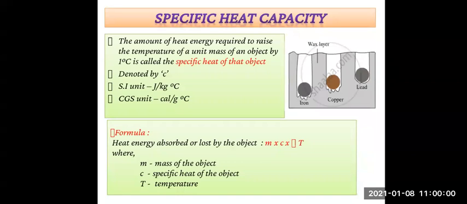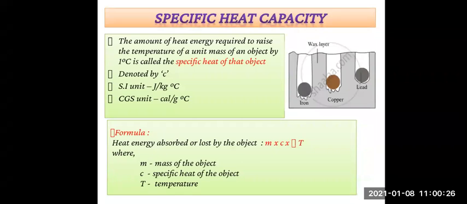So these are the specific heats of some of the substances. About 8 examples are given here, so go through that. Now, next point. The last 2 points we are going to see on page number 68 are very important. Understand the difference between the definitions.